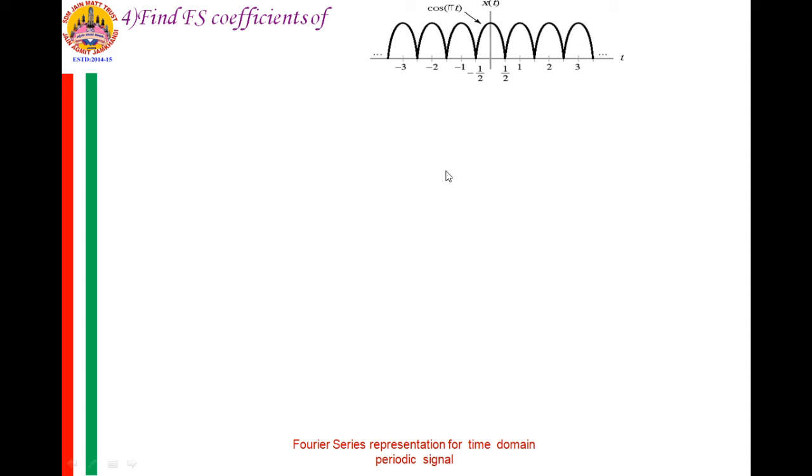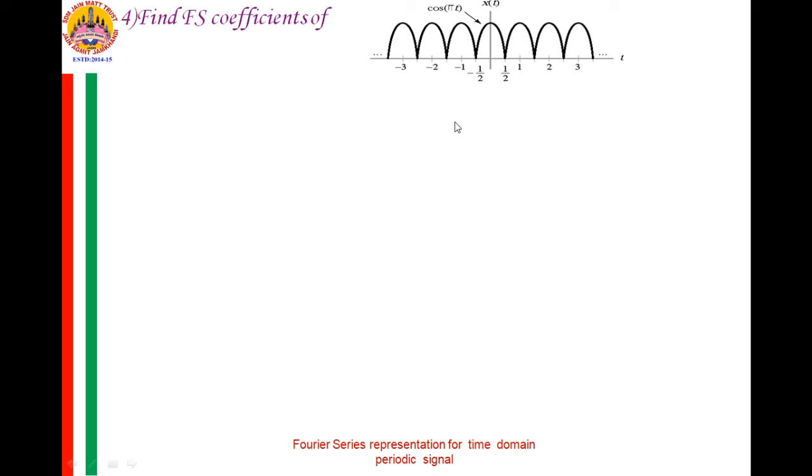Now this is a periodic signal from minus 1 by 2 to plus 1 by 2, and x of t is cos pi t in this interval, and then it is going to repeat itself. This periodic signal is not a full cosine signal, it is a half part of a cosine signal.